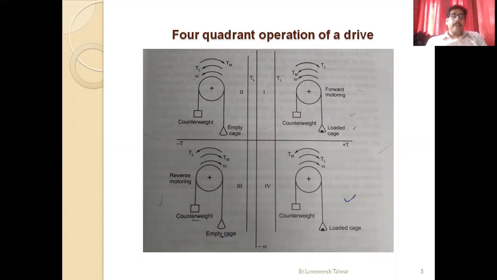Hence, Tm will have a negative sign, whereas TL will have a positive sign, giving the power a negative sign. And this will occur in your quadrant number 2.